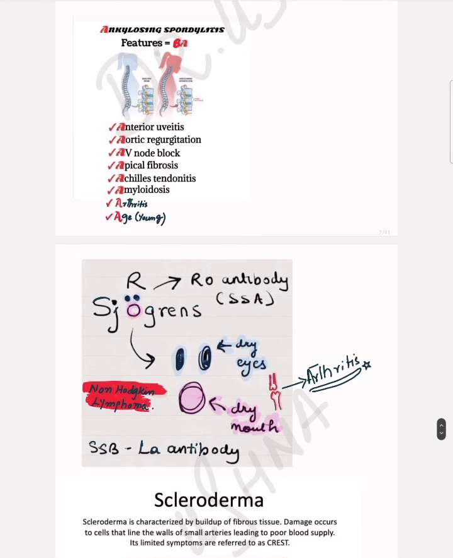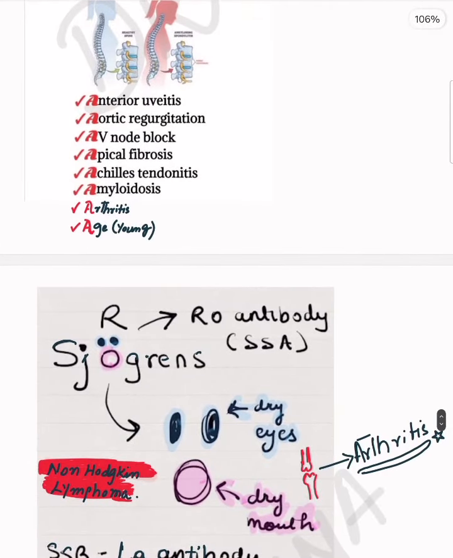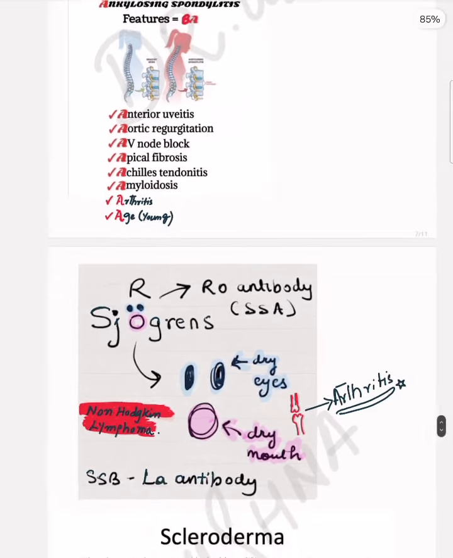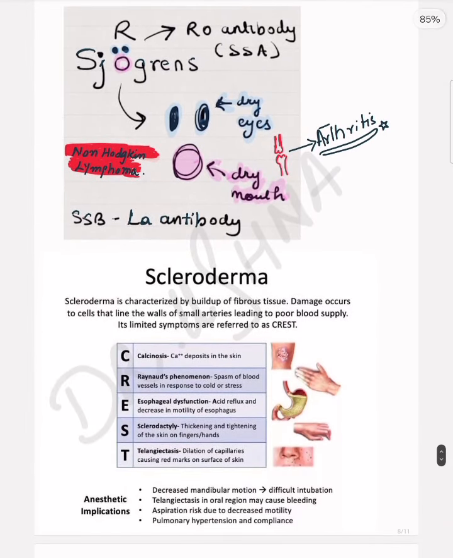Ankylosing spondylitis is most of the time remembered as the 6 A's, but I have made it 8 A's. So anterior uveitis, aortic regurgitation in the form of aortitis, AV nodal block, apical fibrosis, Achilles tendonitis, amyloidosis, arthritis, and the young age that is favoring your ankylosing spondylitis. And ankylosing spondylitis improves with activity. That is an important finding of ankylosing spondylitis.